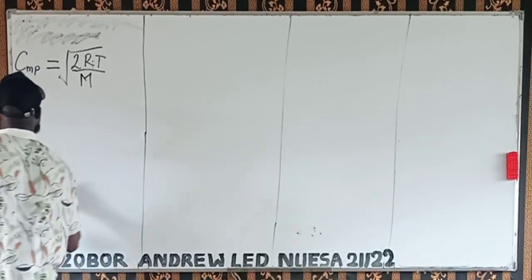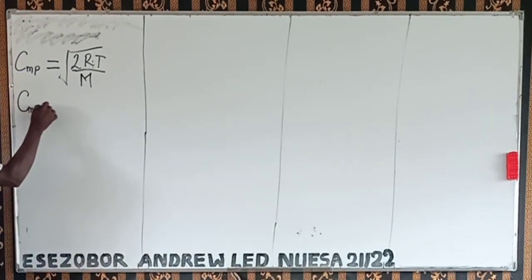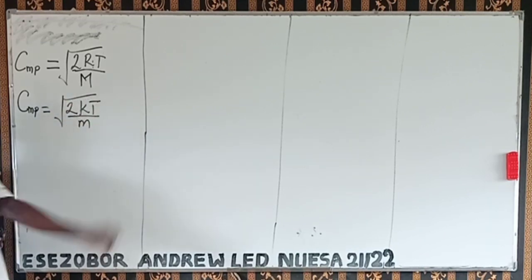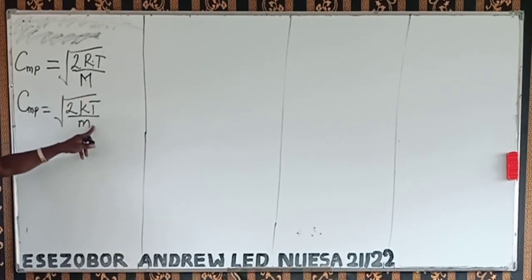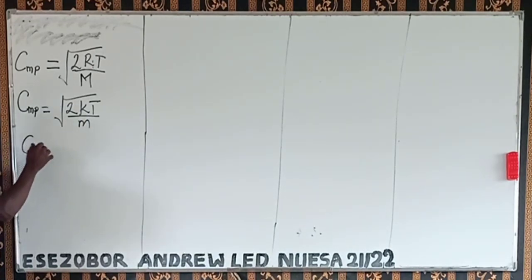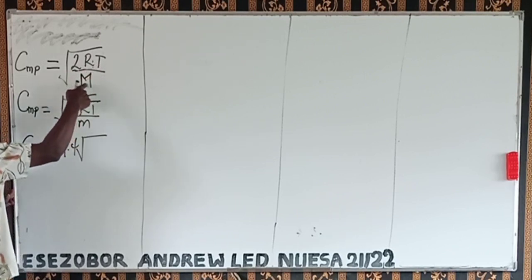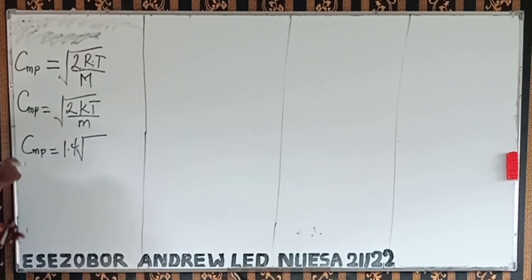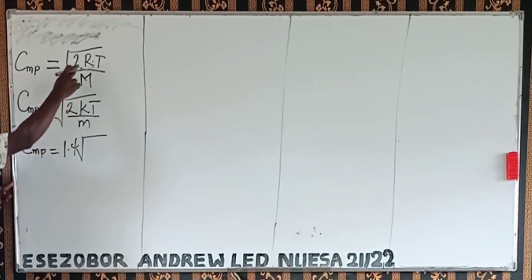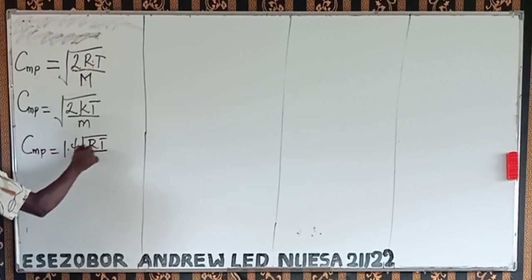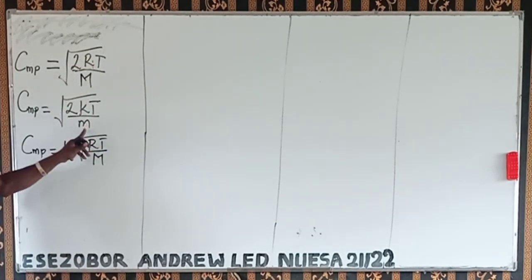This can also be given as the most probable speed of a gas is equal to the square root of 2kT over small letter m. Now, what is the difference between this formula and this formula? If I find the square root of 2, I'm going to have 1.4. So I can also say our C_MP is equal to 1.4 times the square root of RT over capital letter M, or kT over small letter m.